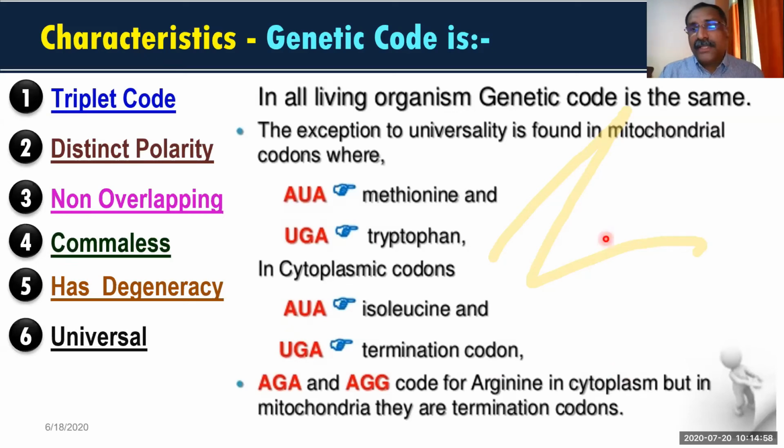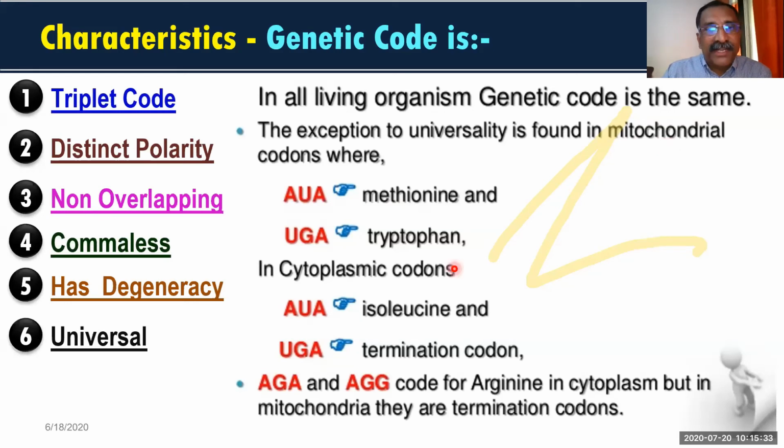But you know that DNA is there in mitochondria. Only in mitochondria can you say that codons have some exceptions. For example, in mitochondria, AUA means methionine. Similarly, UGA means tryptophan. Both are representing amino acids: AUA represents methionine, UGA represents tryptophan.